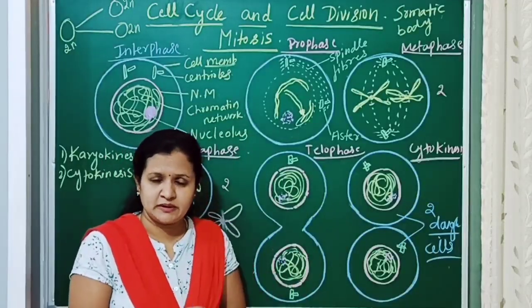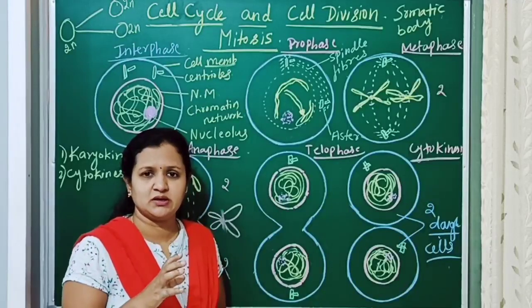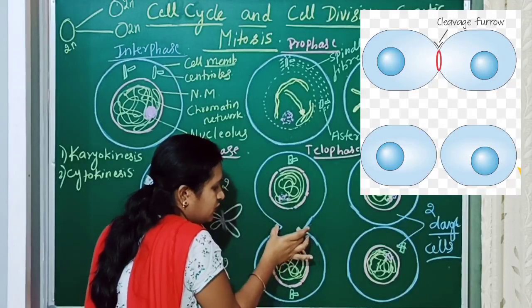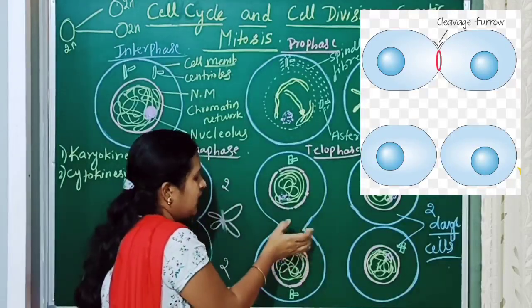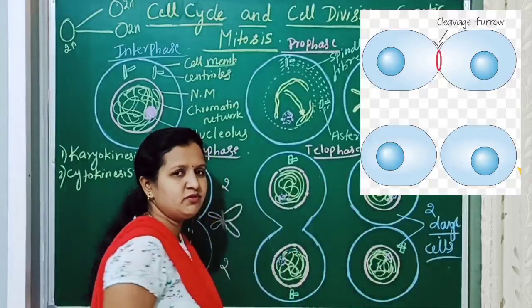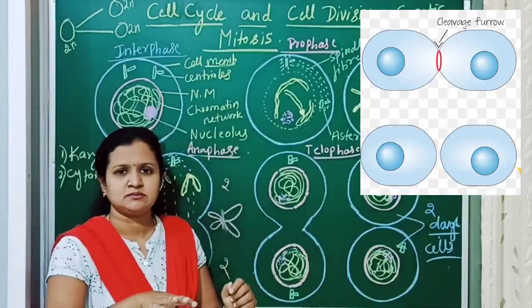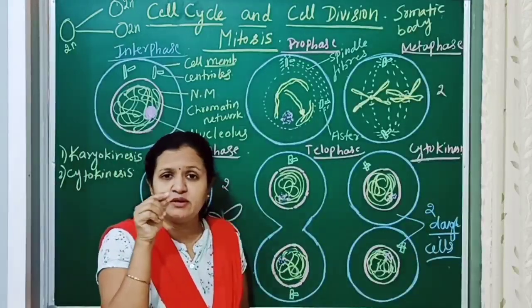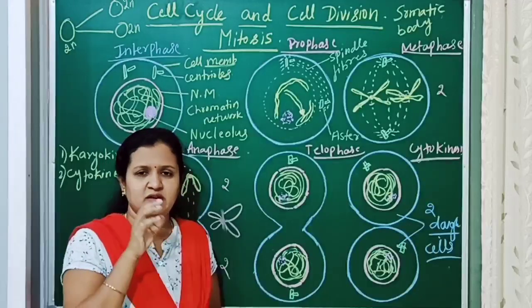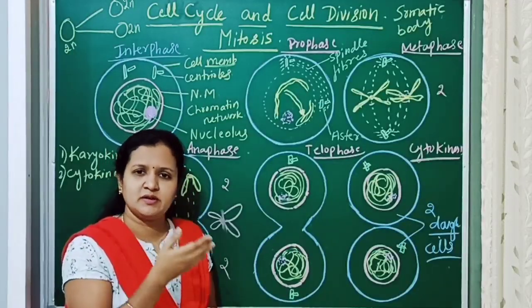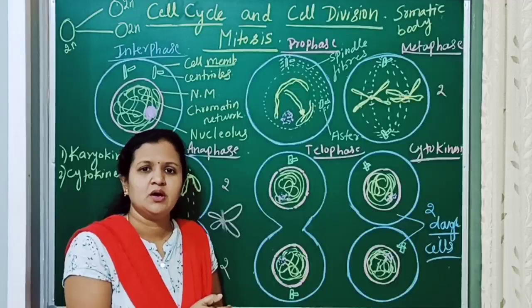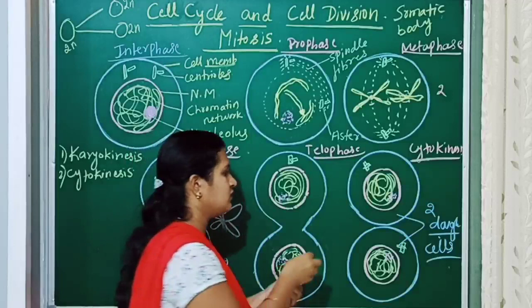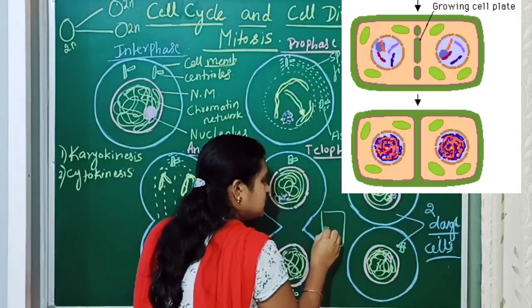In animals, the cytokinesis will occur by the formation of a deep furrow. The deep furrow will pinch in this way, and as a result, two daughter cells will be formed. In case of a plant cell, the cell plate will be formed. Generally a plant cell is rectangular or polygonal in shape, and the cell plate will be formed in this way.